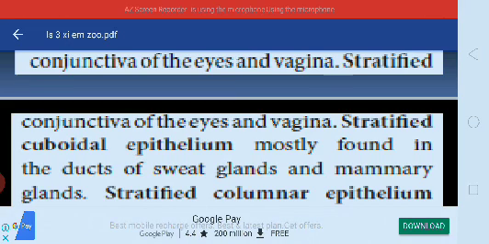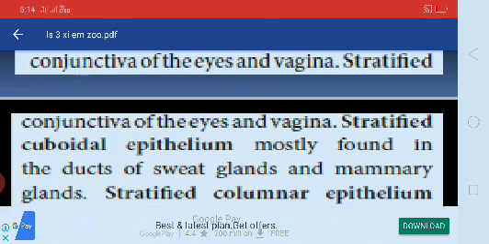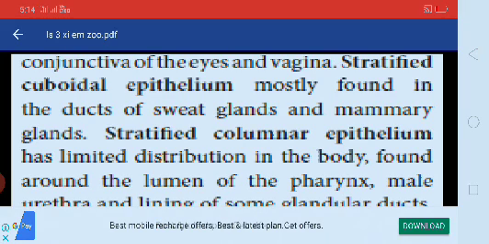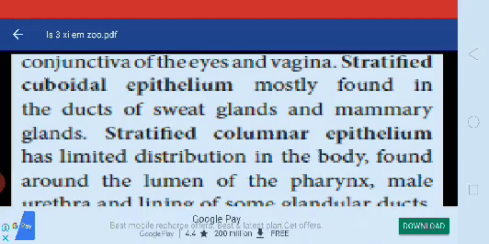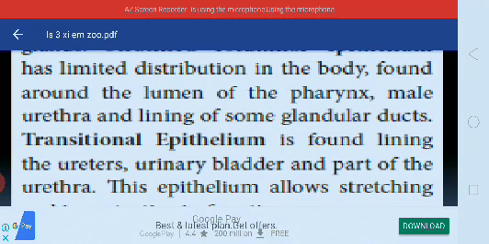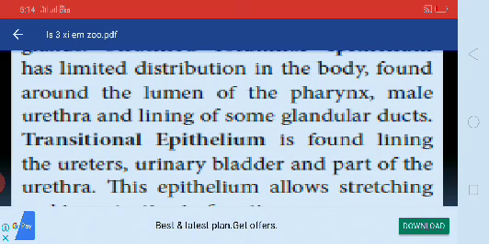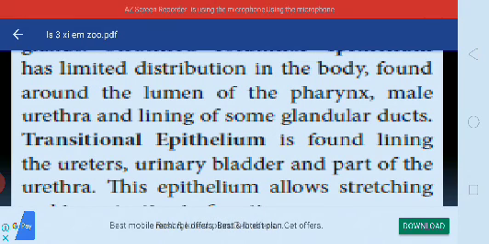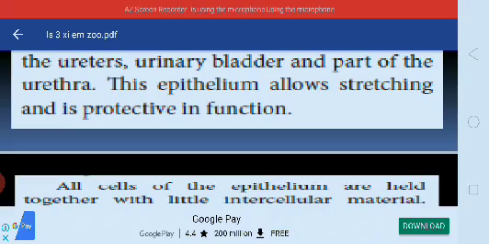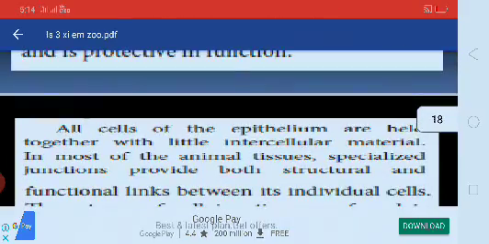Stratified cuboidal epithelium is mostly found in the ducts of sweat glands and mammary glands. Stratified columnar epithelium has limited distribution in the body, found around the lumen of the pharynx, male urethra, and lining of some glandular ducts. Transitional epithelium is found lining the ureters, urinary bladder, and part of the urethra. This epithelium shows stretching and is protective in function.